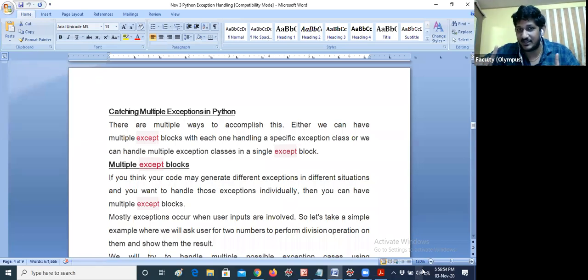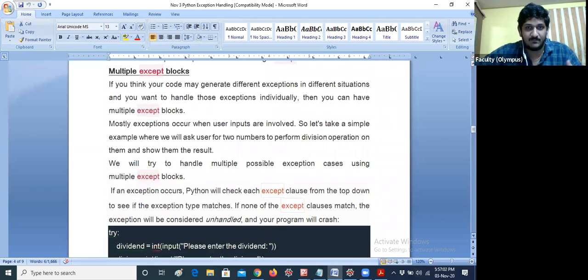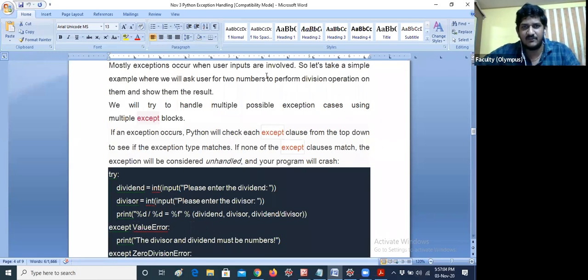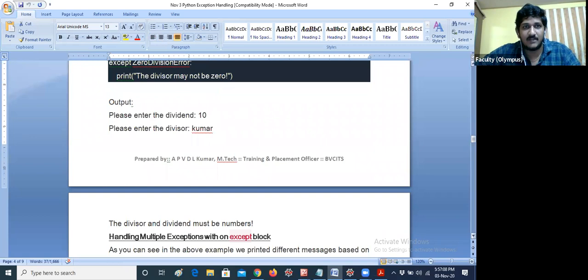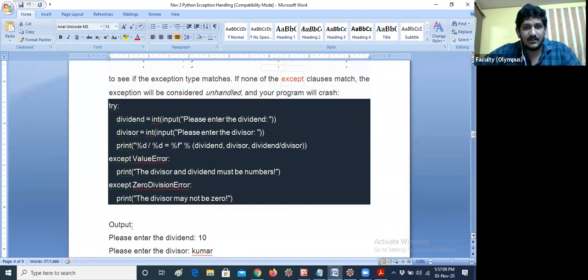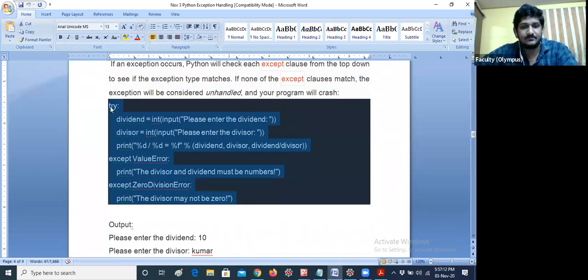This is very important, especially from an interview point of view, they will ask. So in Java also. So catching multiple exceptions means you can catch multiple exceptions at the same time. I don't want to discuss all these lines. I just want to explain the program. So I just copy this.